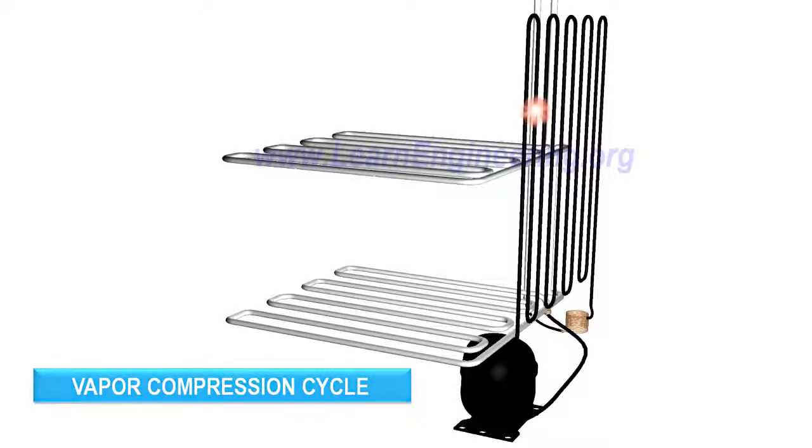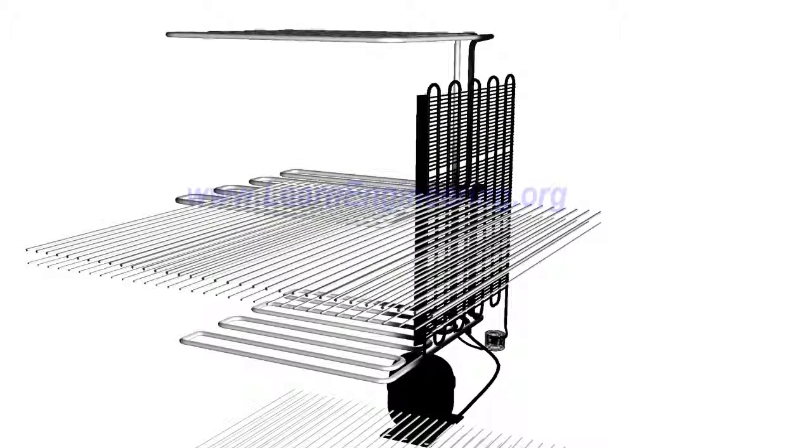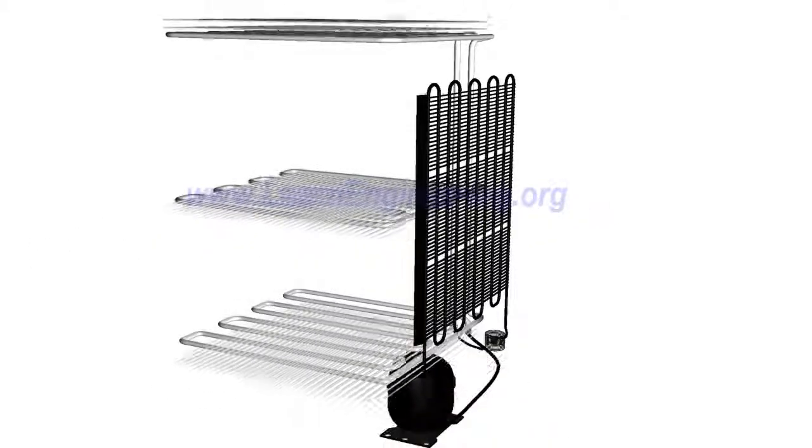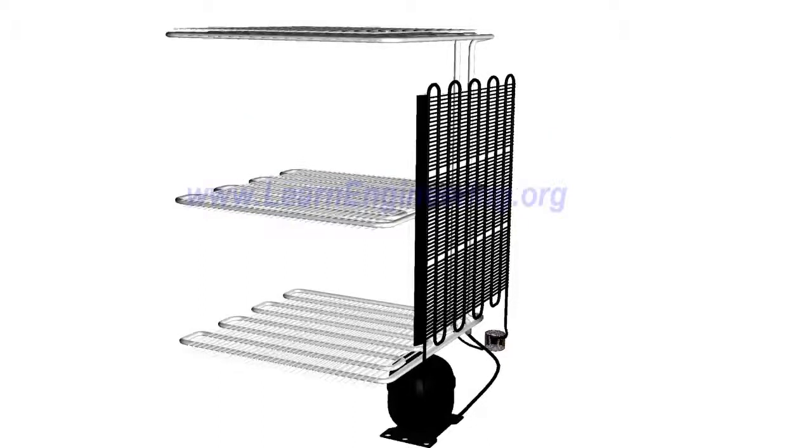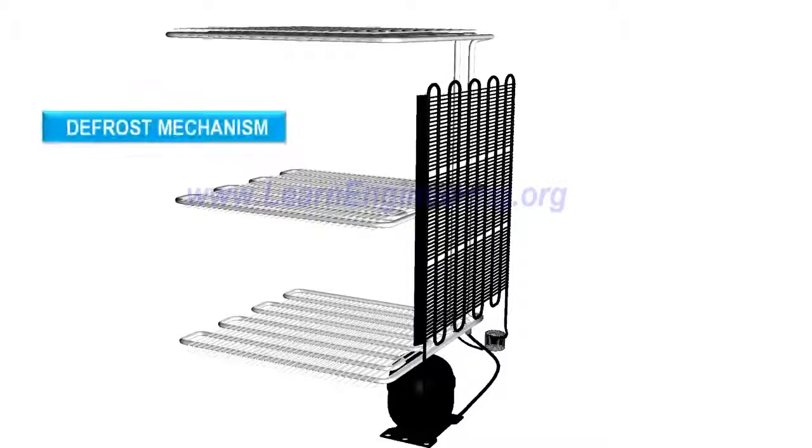You can note more details of refrigerator components here. To enhance heat transfer, both the evaporator and condenser have fins attached to them. Since the evaporator is cooling the surrounding air, it is common that water will get condensed over it, forming frost. Frequent removal of frost is required to enhance heat transfer.